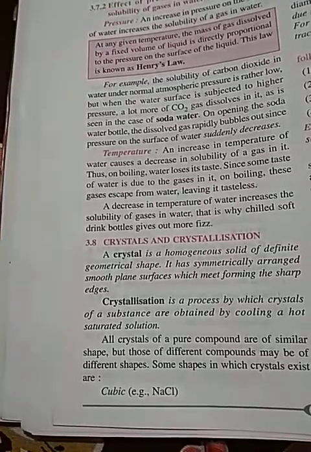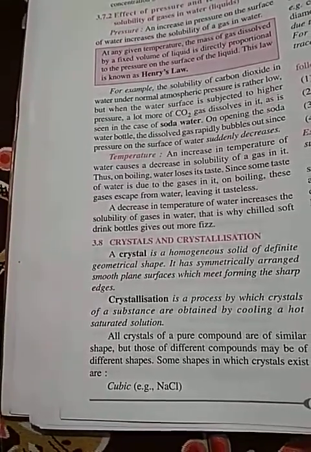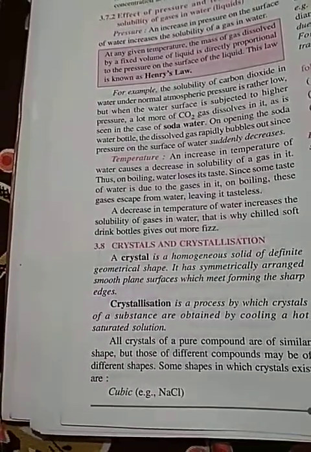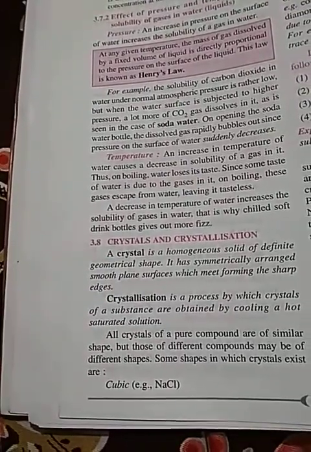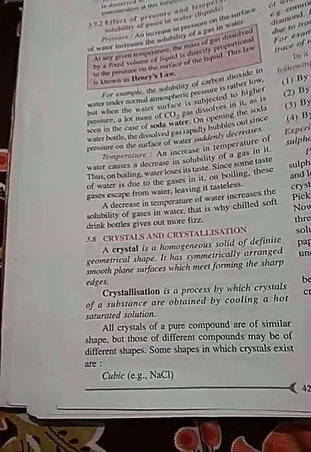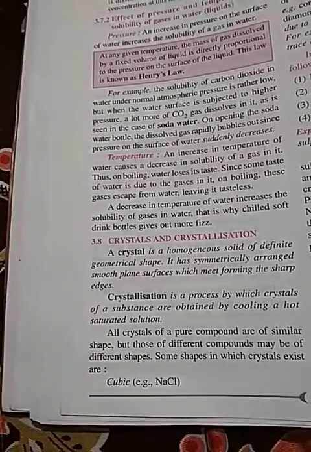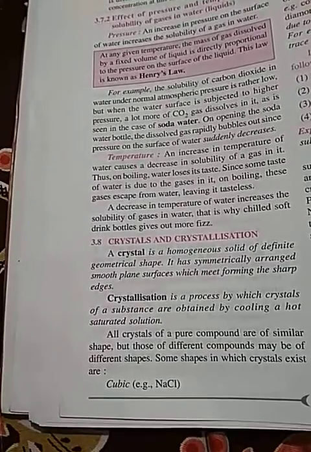First, sugar is dissolved in water. It is made into a saturated solution. Then this saturated solution is heated. Some more solute is dissolved and it now becomes supersaturated. After making it supersaturated, heating is stopped.